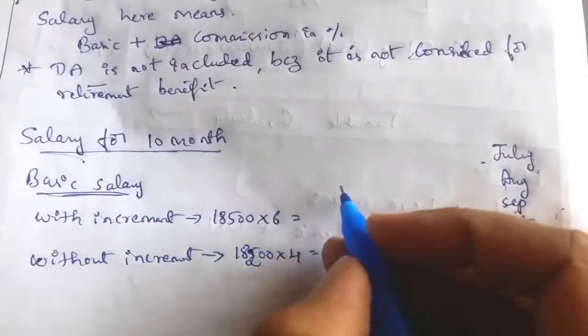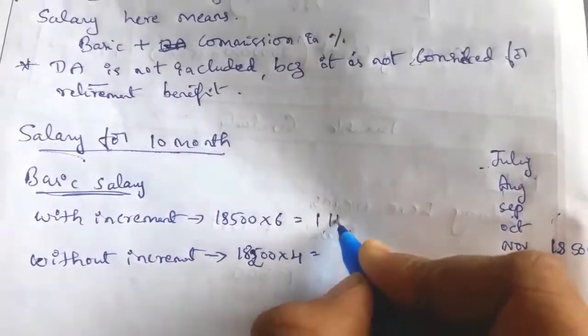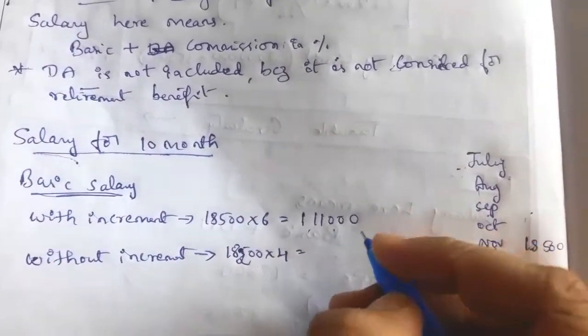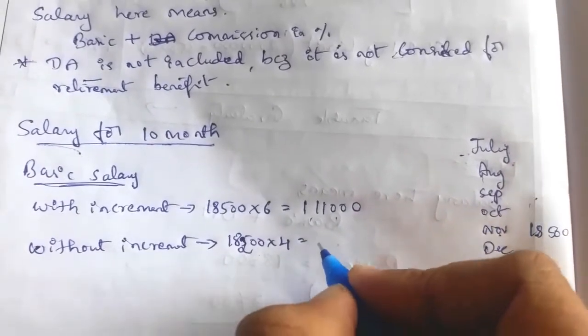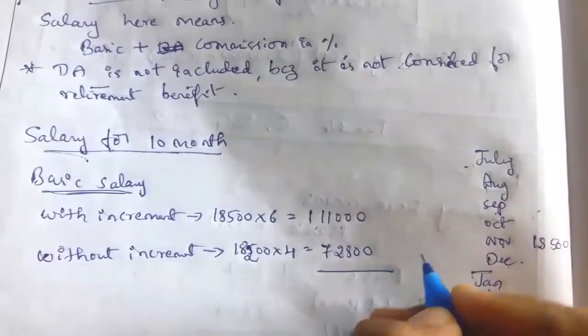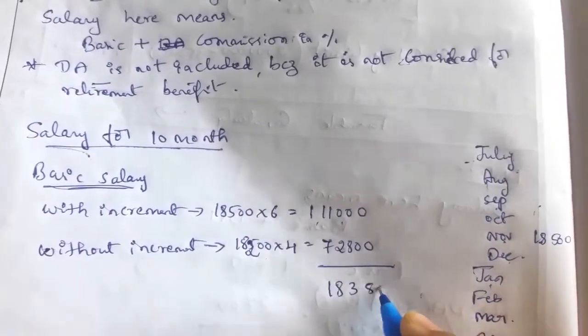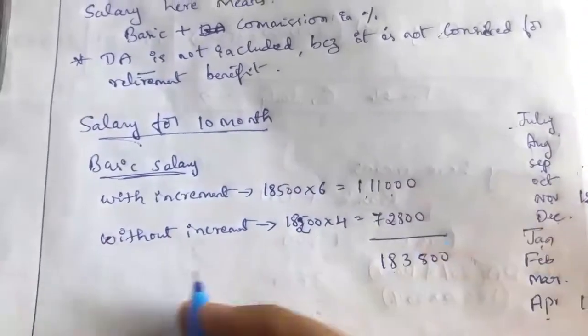So 18,500 into 6 months is 1,11,000, and 18,200 into 4 months is 72,800. So the basic salary for 10 months is 1,83,800.